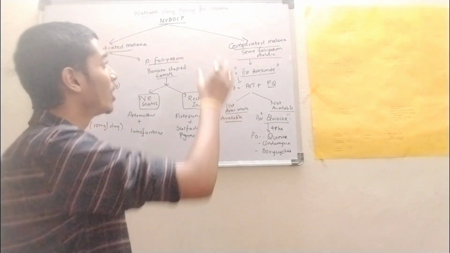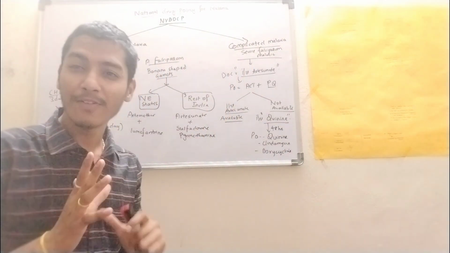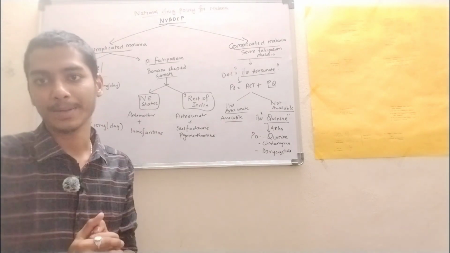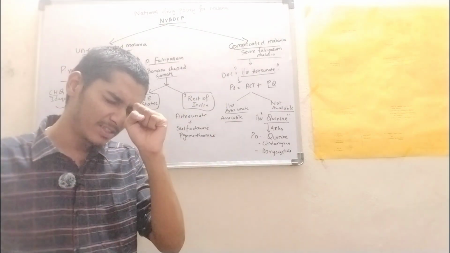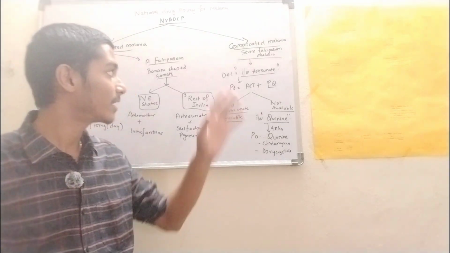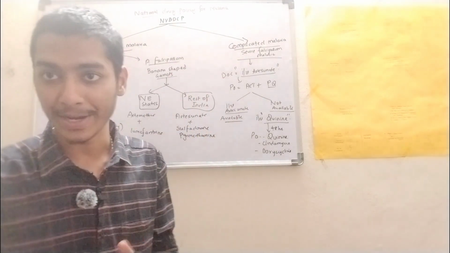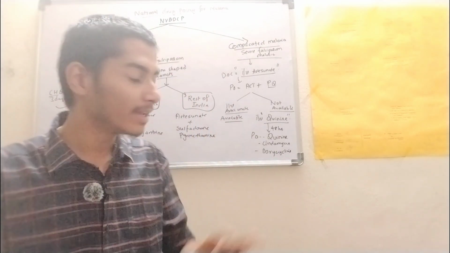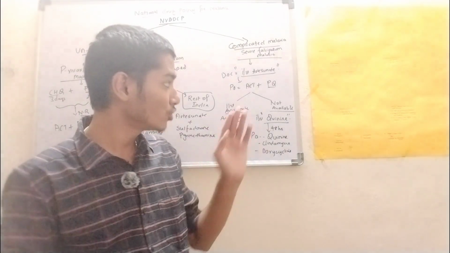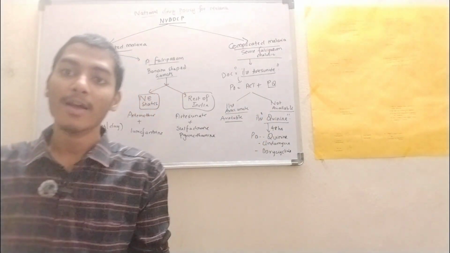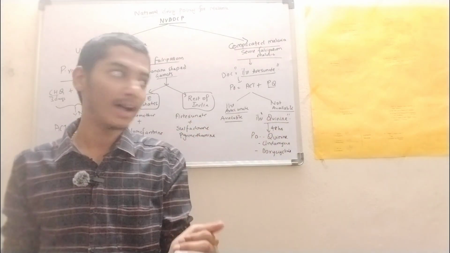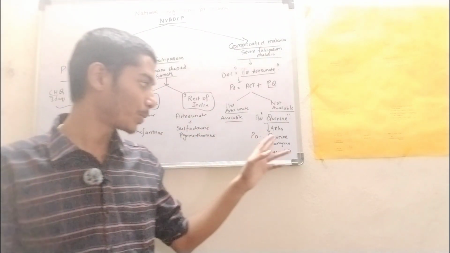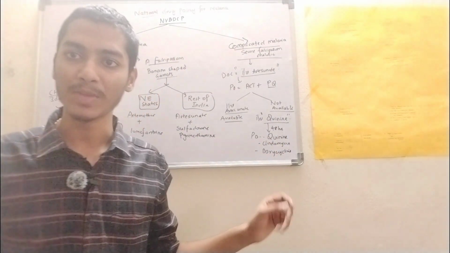Now let us discuss about complicated severe falciparum malaria. How to treat it? So first we'll give the drug of choice, with closing your eyes you can tell that the drug of choice is IV artesunate. So if it is available, then it's definitely IV artesunate. If it is not available, then what we have to do? We have to go with IV quinine, right? After 48 hours, we'll go with peroral quinine, clindamycin and doxycycline.